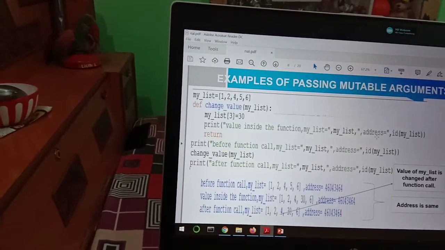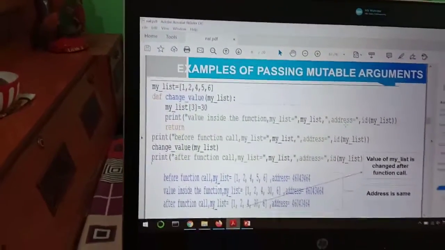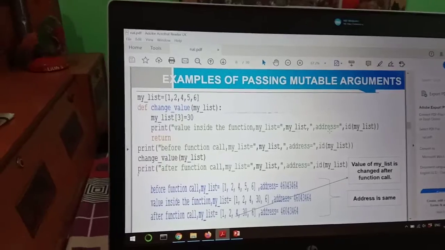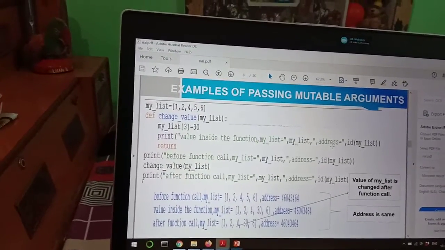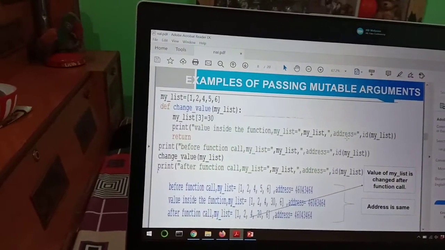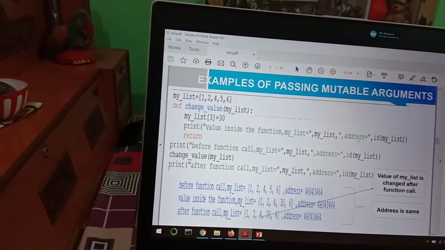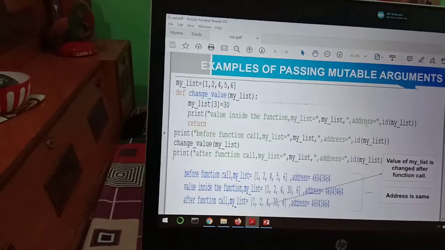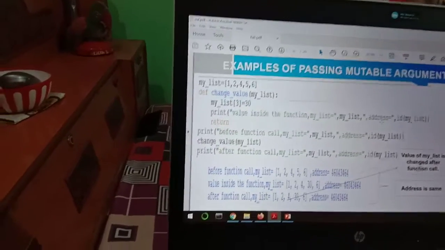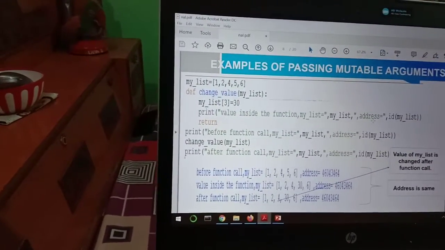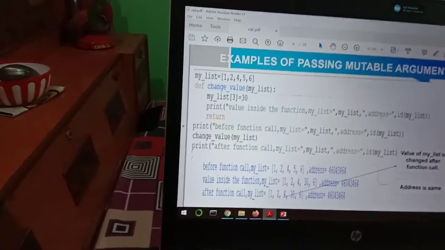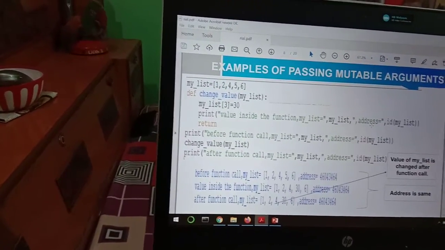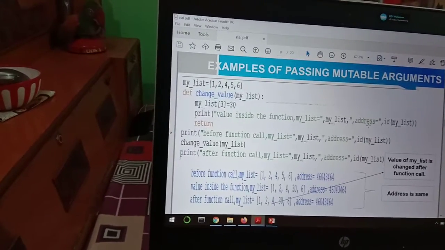The second example is passing a mutable argument. Suppose here we are passing one list, my_list. The list contains the following values: 1, 2, 4, 5 and 6. All values are separated by commas. Now we are going to define our function. Define change_value, and inside the parentheses we give as a parameter my_list.